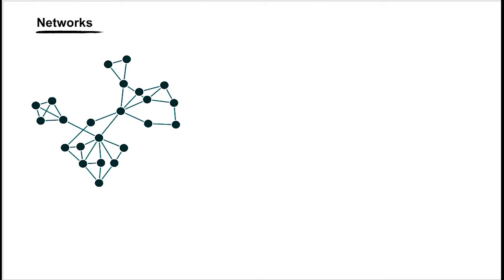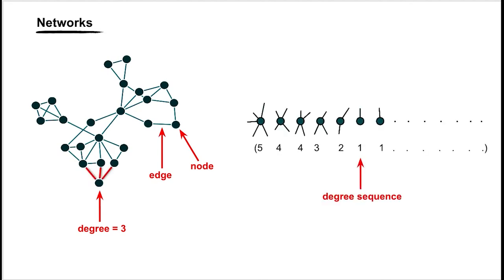In mathematical terms, each interacting entity of a network is called a node, while the connection between a pair of nodes is called an edge. The number of connections a node has is called its degree, so the bottommost node here has degree 3. And a sequence of degrees of all nodes of a network is called the degree sequence of the network.